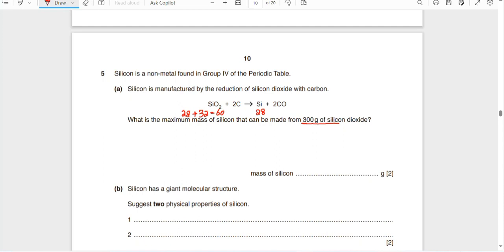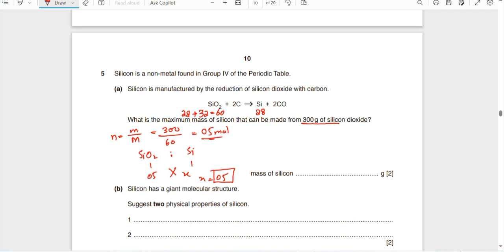Now let's find out the number of moles. Moles is equal to given mass over molar mass. You have given mass 300 gram, molar mass is 60, so you get 5 moles. Now we find the molar ratio of silicon dioxide and silicon. 1 mole of silicon dioxide makes 1 mole of silicon. If we have 5 moles of this, then how many moles of silicon will be produced? x will be equal to 5, means 5 moles of silicon will be produced.